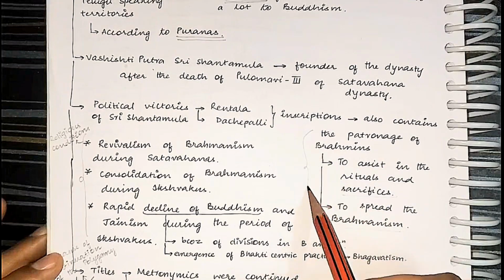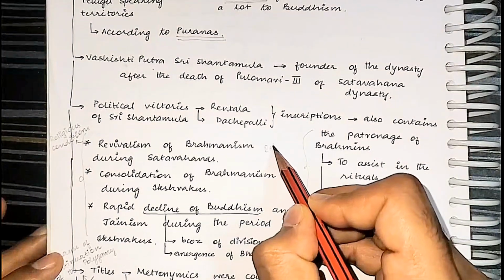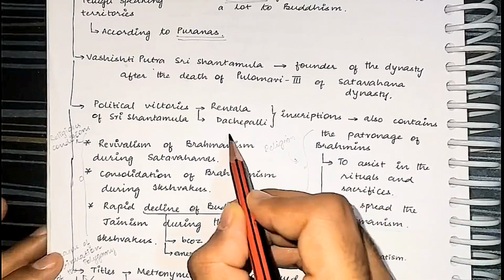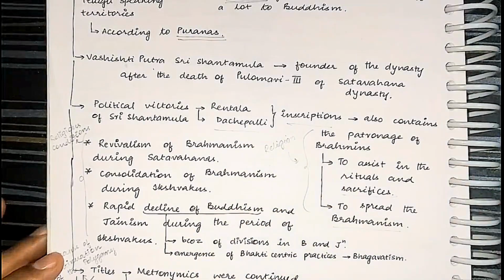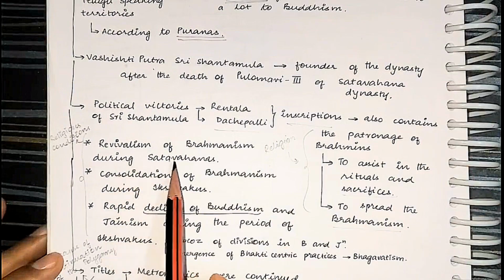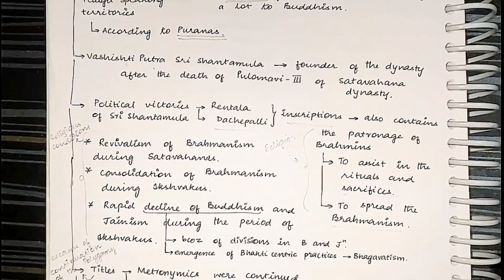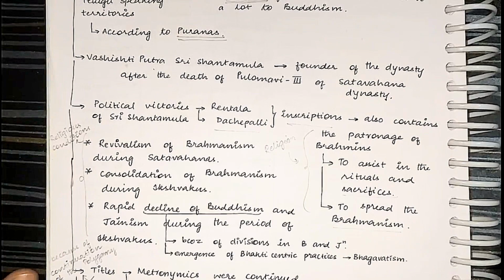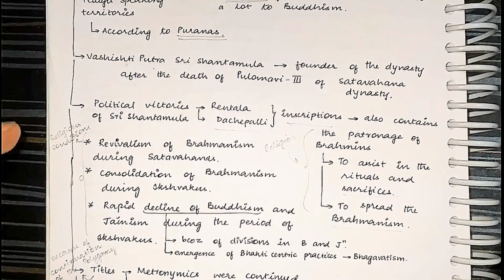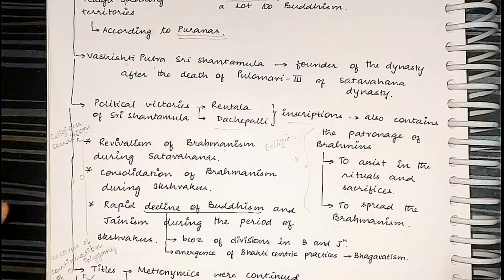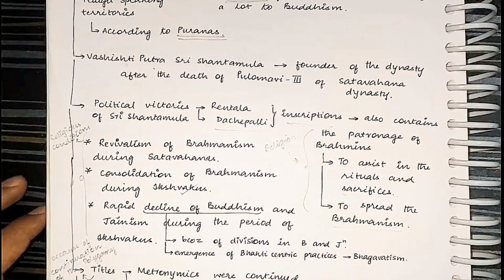You can quote this in religion, that Ikshvaku kings also performed the Brahminical sacrifices. You can quote these inscriptions. There was a revival of Brahminism. Yes, see, revival of Brahminism after the Mauryan period took place during the time of the Shatavahanas, and this Brahminism got consolidated during the time of the Ikshvakus.